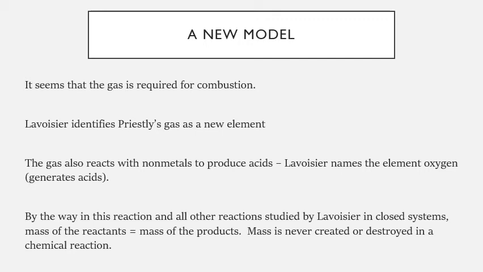And so he knows that this phlogiston thing isn't real. Phlogiston isn't given off. And so he actually identifies it as a new element. And that element we now know is oxygen. It reacts with nonmetals to produce acids. And in fact, that's what oxygen means in Greek. It's something that generates acids or generates sharp things.